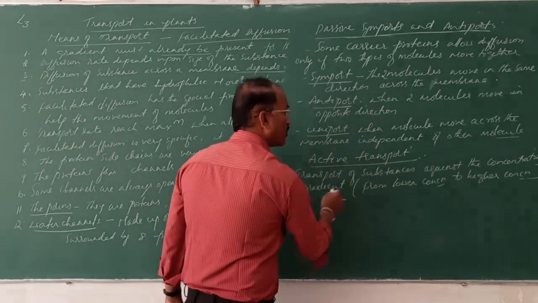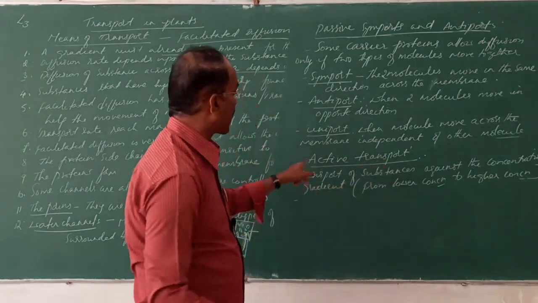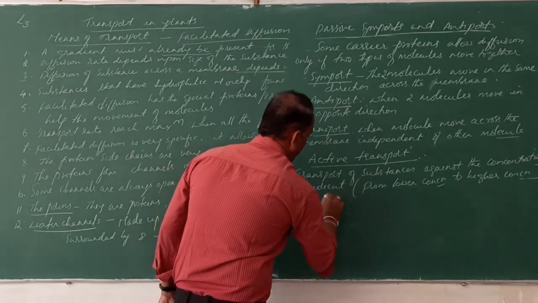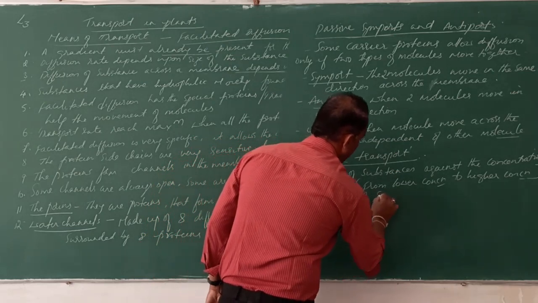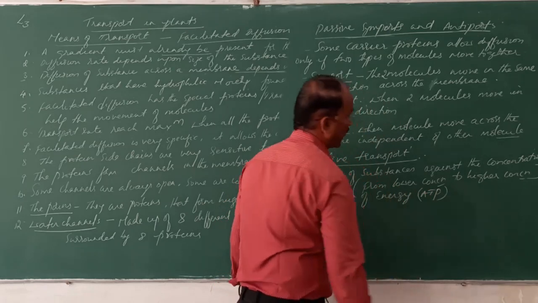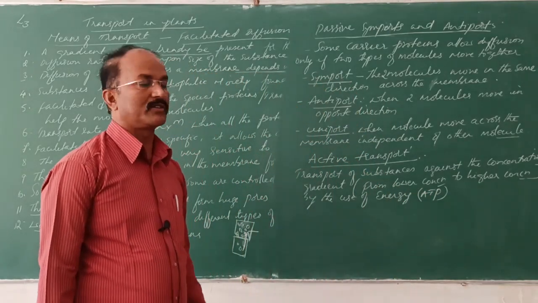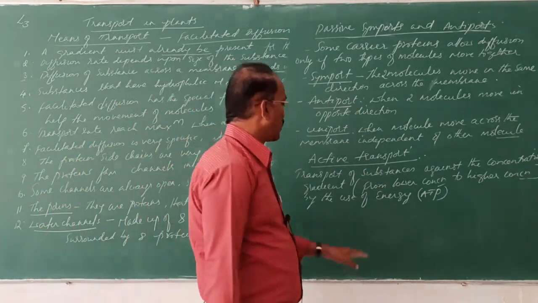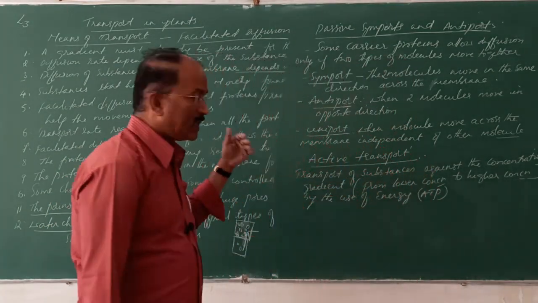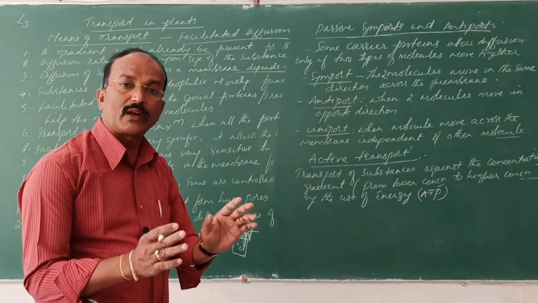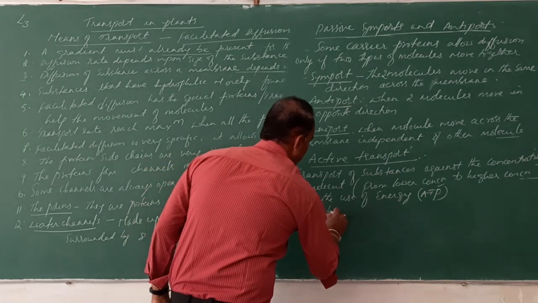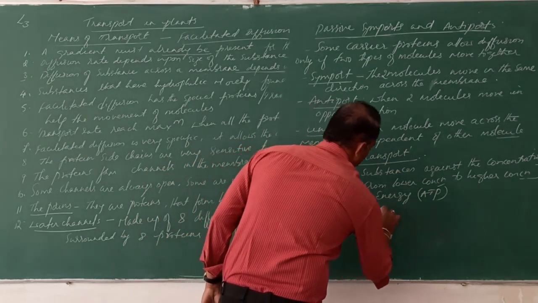So the transport of substances against the concentration gradient by the use of energy. Energy comes from ATP. The enzyme ATPase is very important here. So by using that energy, the substances move, and these substances are picked up from lower concentration to higher concentration. That's why it is called as uphill transport.